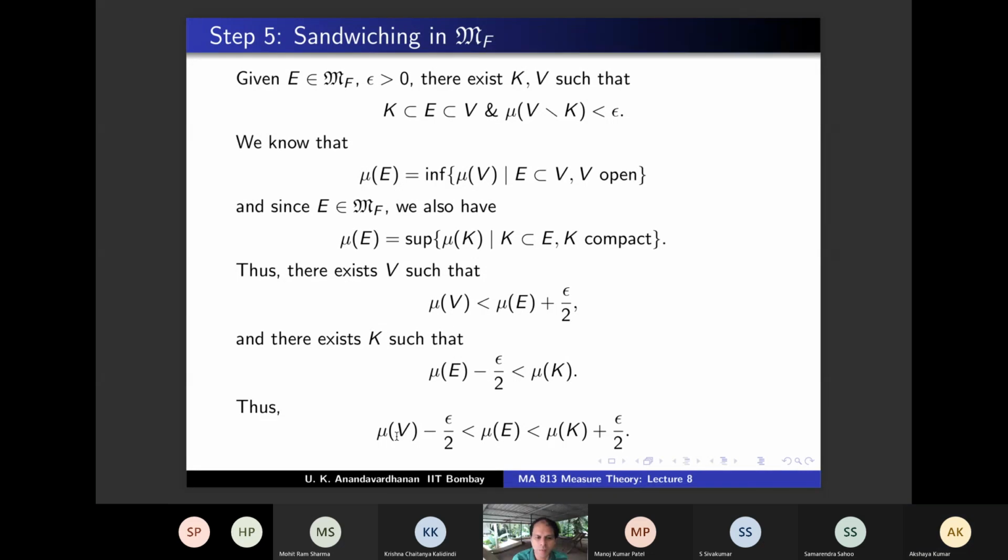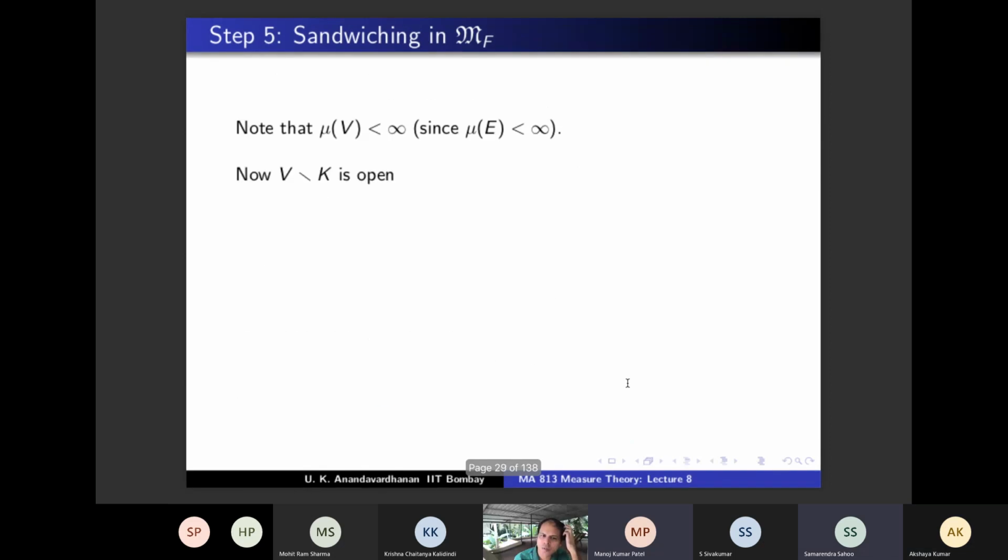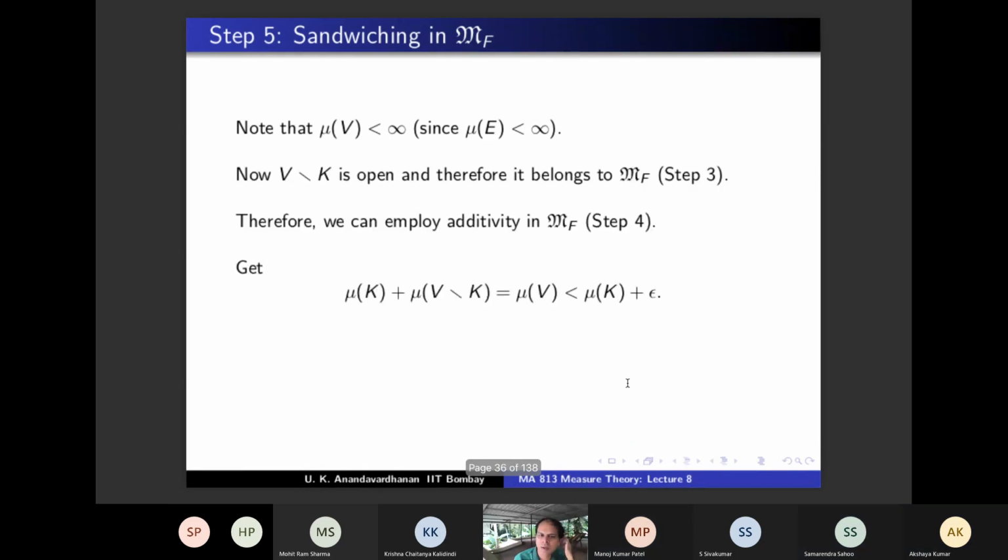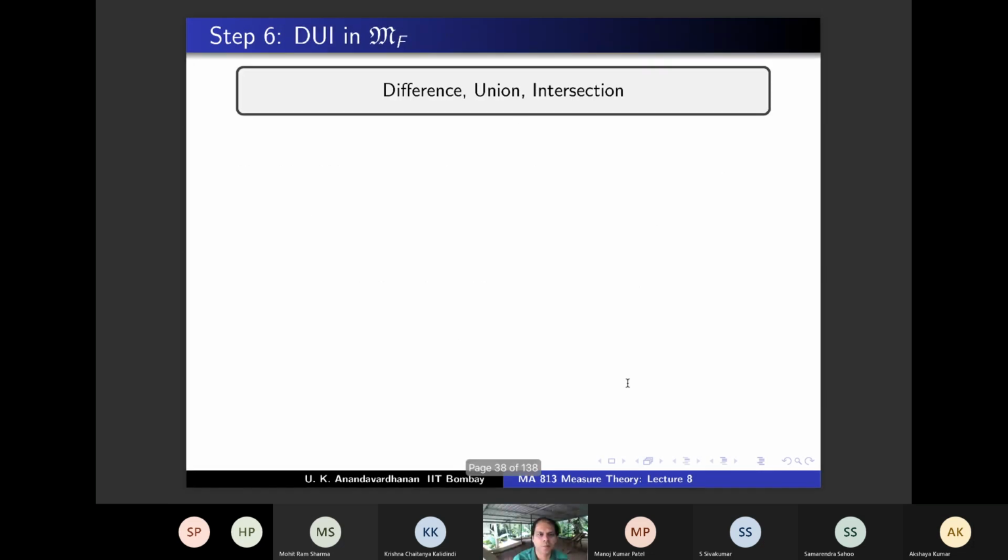But finally from here, what can you say about mu V and mu K? Mu V is less than mu K plus epsilon. So this is less than this, so you can cancel mu K, no? Yes, because mu K is finite. So you can cancel that, therefore you got this. So sandwiching is done, right? You showed that there is a K and a V such that the difference is small. Okay, so this is step 5.